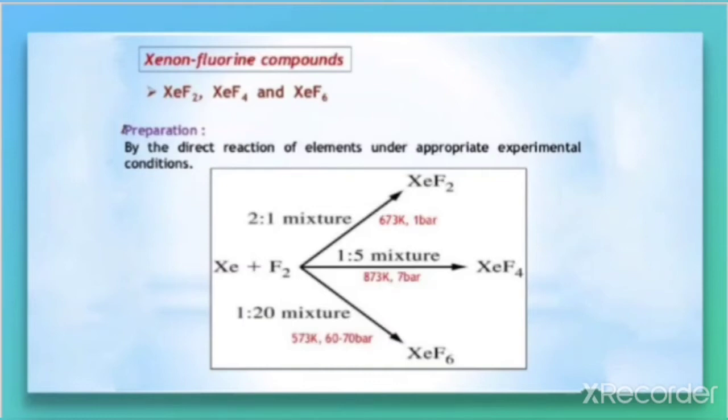For example, XeF2 can be prepared when Xe and F2 are reacted in a 2:1 ratio, that means xenon is taken in excess, at 673 Kelvin and 1 bar pressure. At that time we get XeF2.